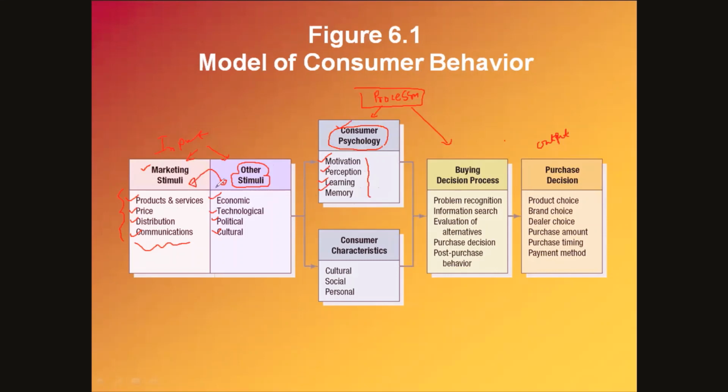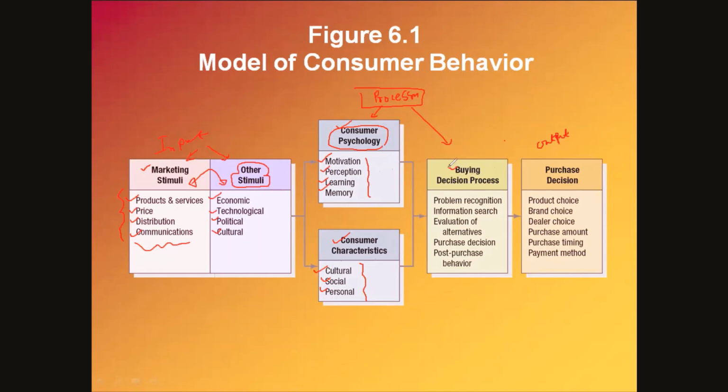So the input, like marketing related information, and the other factors like economic, technological, political, and cultural, and their interplay, are processed by the consumer. And these psychological factors help in processing them, and there are certain consumer characteristics like cultural, social, and personal factors, related to the consumers. They also help in processing the information.